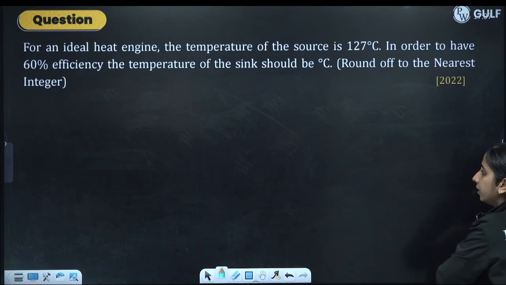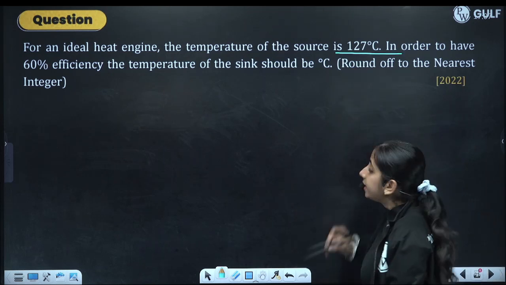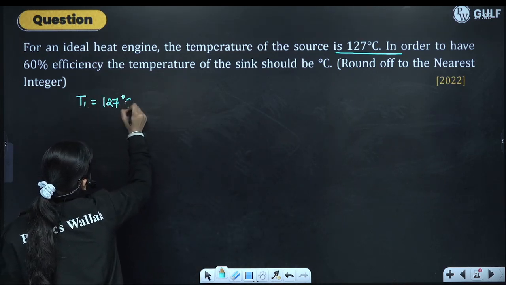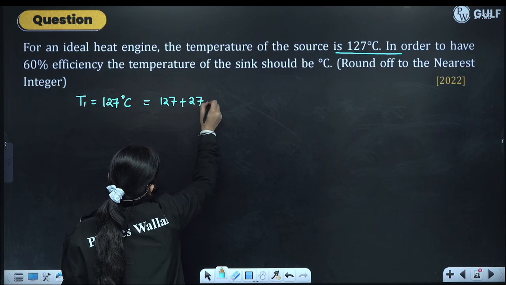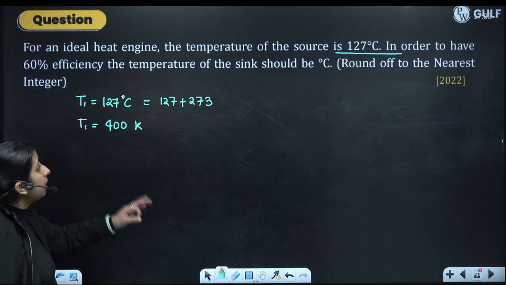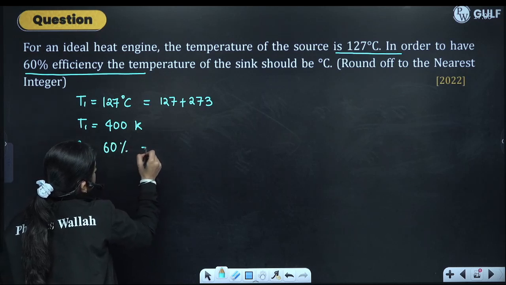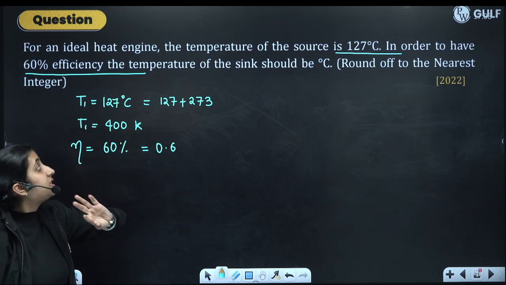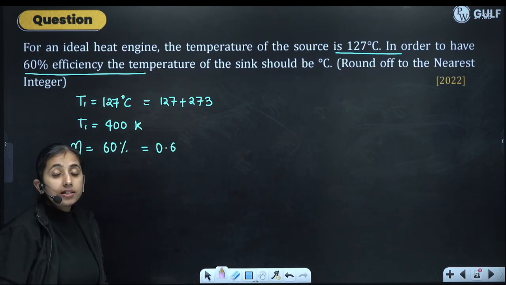See next question. For an ideal heat engine, the temperature of the source is 127 degrees Celsius. Take it in Kelvin. So 127 plus 273, temperature of the source is 400 Kelvin. In order to have an efficiency of 60%, in fraction it will be 0.6, the temperature of sink should be in degrees Celsius. We have to find the temperature of sink in degrees Celsius.